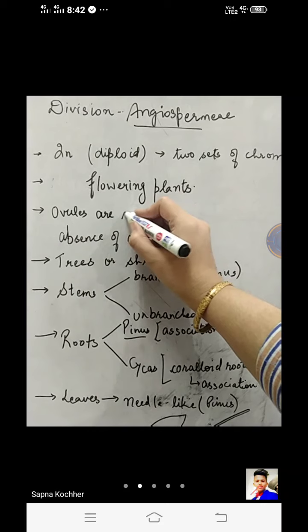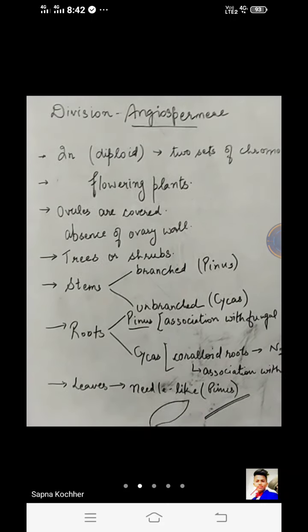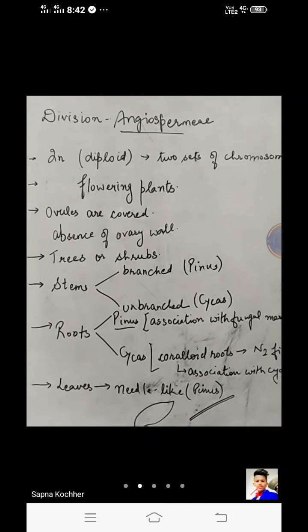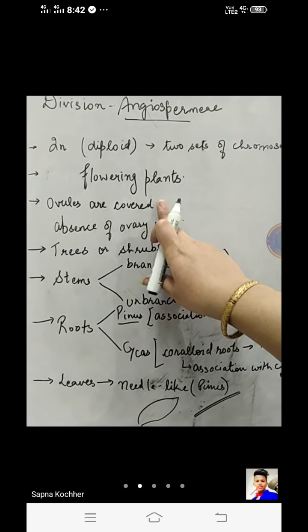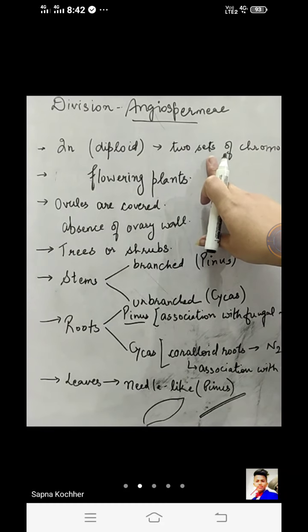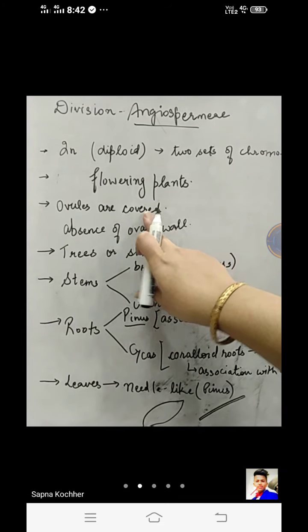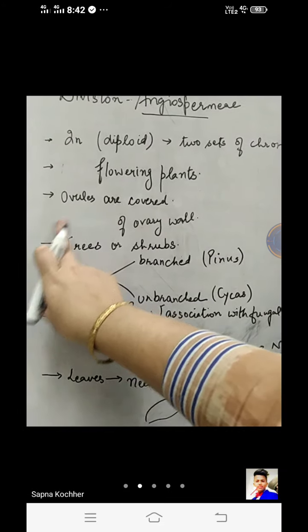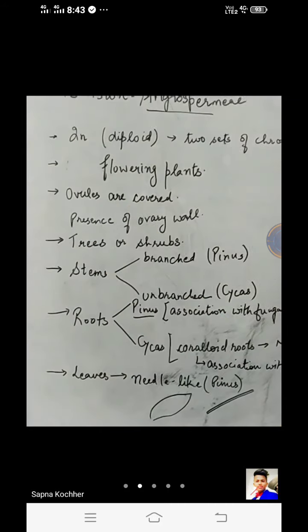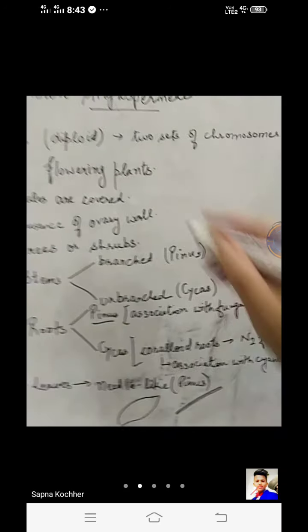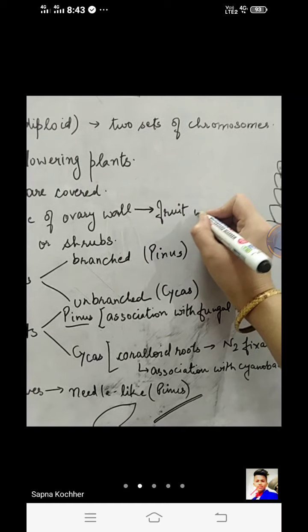So ovules are covered. For angiosperms, I'm making changes in the gymnosperm notes, because sometimes you get differences. So wherever I am erasing things and writing, they are the differences. Where I am leaving them the same, they are the similarities. So ovules are covered in angiosperms and the ovary wall is present, which results in the formation of a fruit wall. After ripening, the ovary wall forms a fruit wall.